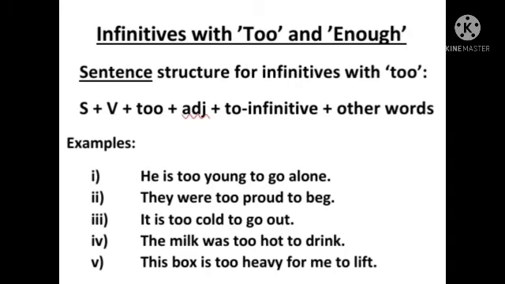When a to-infinitive is used with the adverb too, it takes a negative sense. As we have seen, he is too young to go alone. It means he is so young that he cannot go alone. The second one, they were too proud to beg. It means they were so proud that they could not beg.